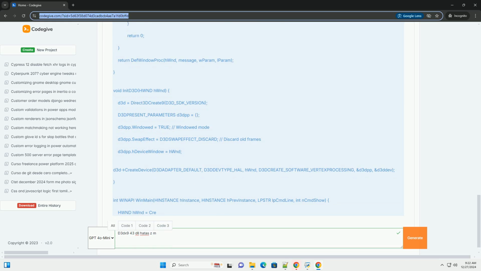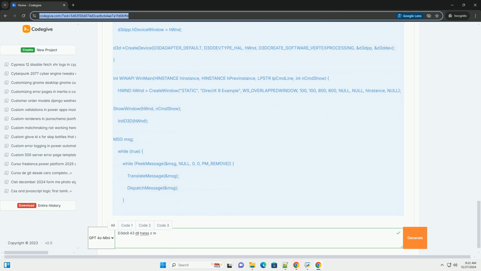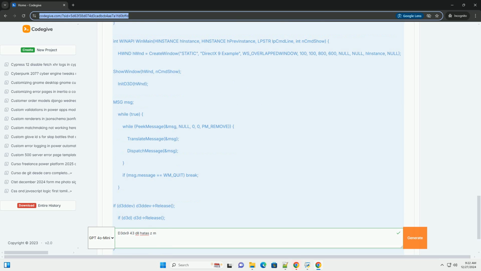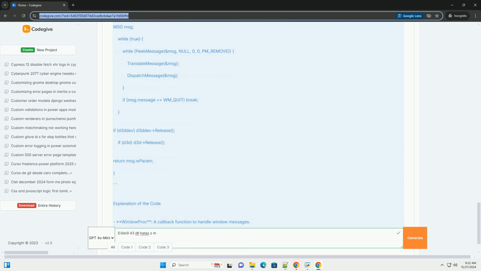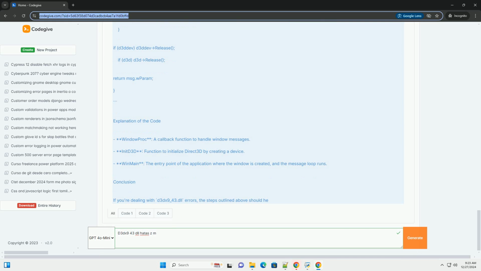Overview of d3dx9_43.dll. d3dx9_43.dll is part of the DirectX 9.0c library and includes functions for handling graphics in applications, particularly video games. It provides many utilities for graphical operations, including shaders, texture management, and more.